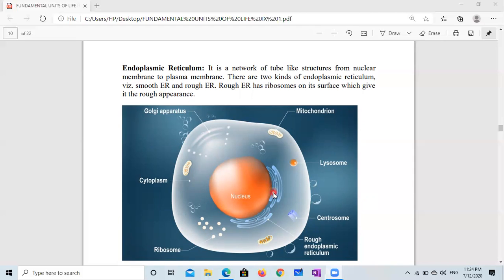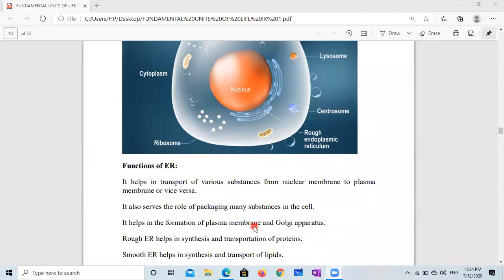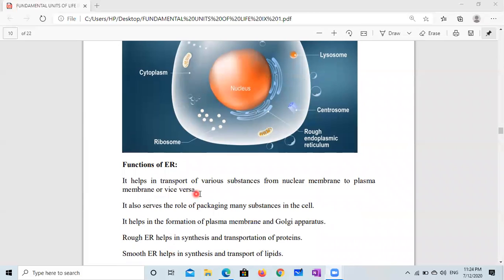We can classify endoplasmic reticulum as rough endoplasmic reticulum, and rough endoplasmic reticulum has ribosomes on its surface, which give it the rough appearance. Function: it helps in transport of various substances from nuclear membrane to plasma membrane or vice versa. So from nuclear membrane to plasma membrane, many substances are transported.